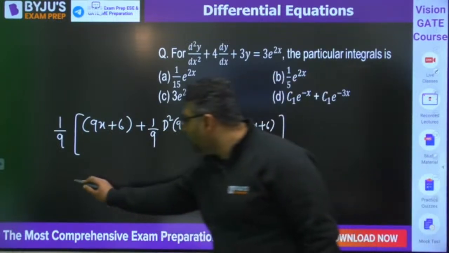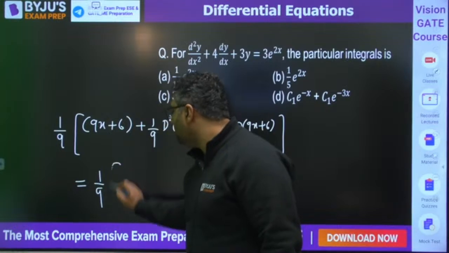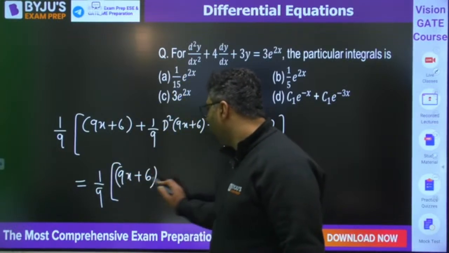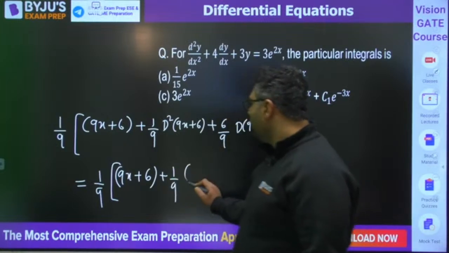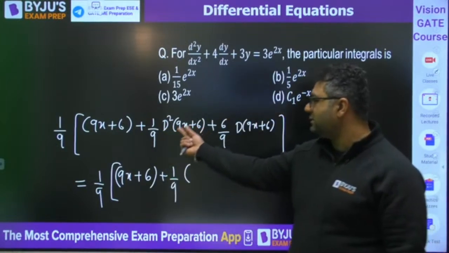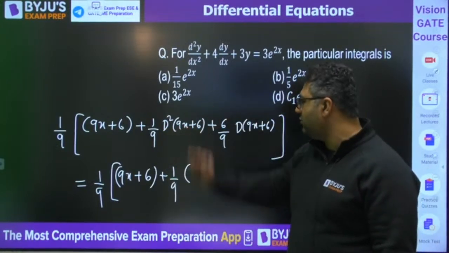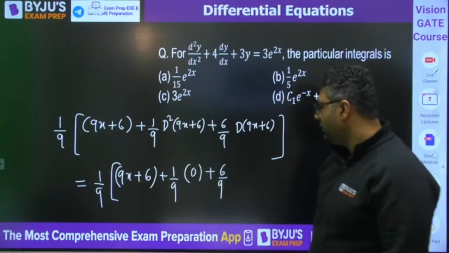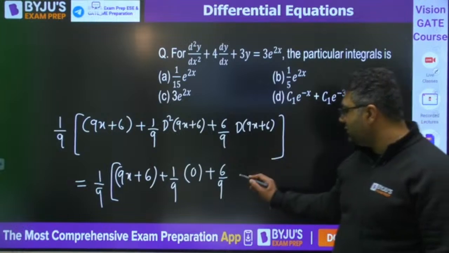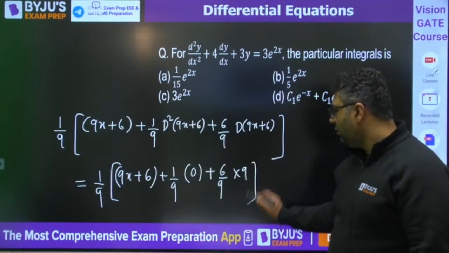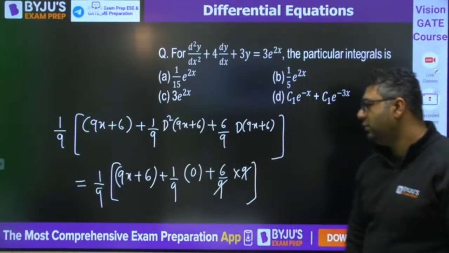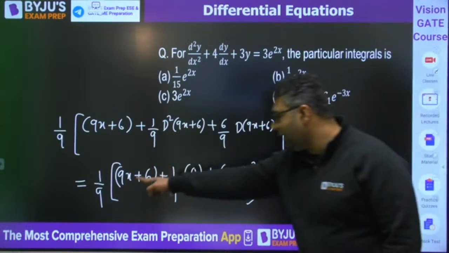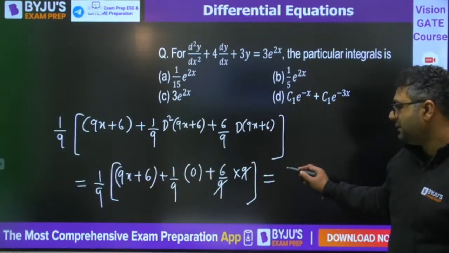And when you will be solving this, you would be getting 1 by 9x plus 6 plus 1 by 9. You would be applying D square on 9x. D will make it 9, D square will make it 0, plus 6 by 9. 6 by 9 into this will be 9. 9 will get cancelled out. So I feel you would be getting, this is 9x plus 6 plus 6.